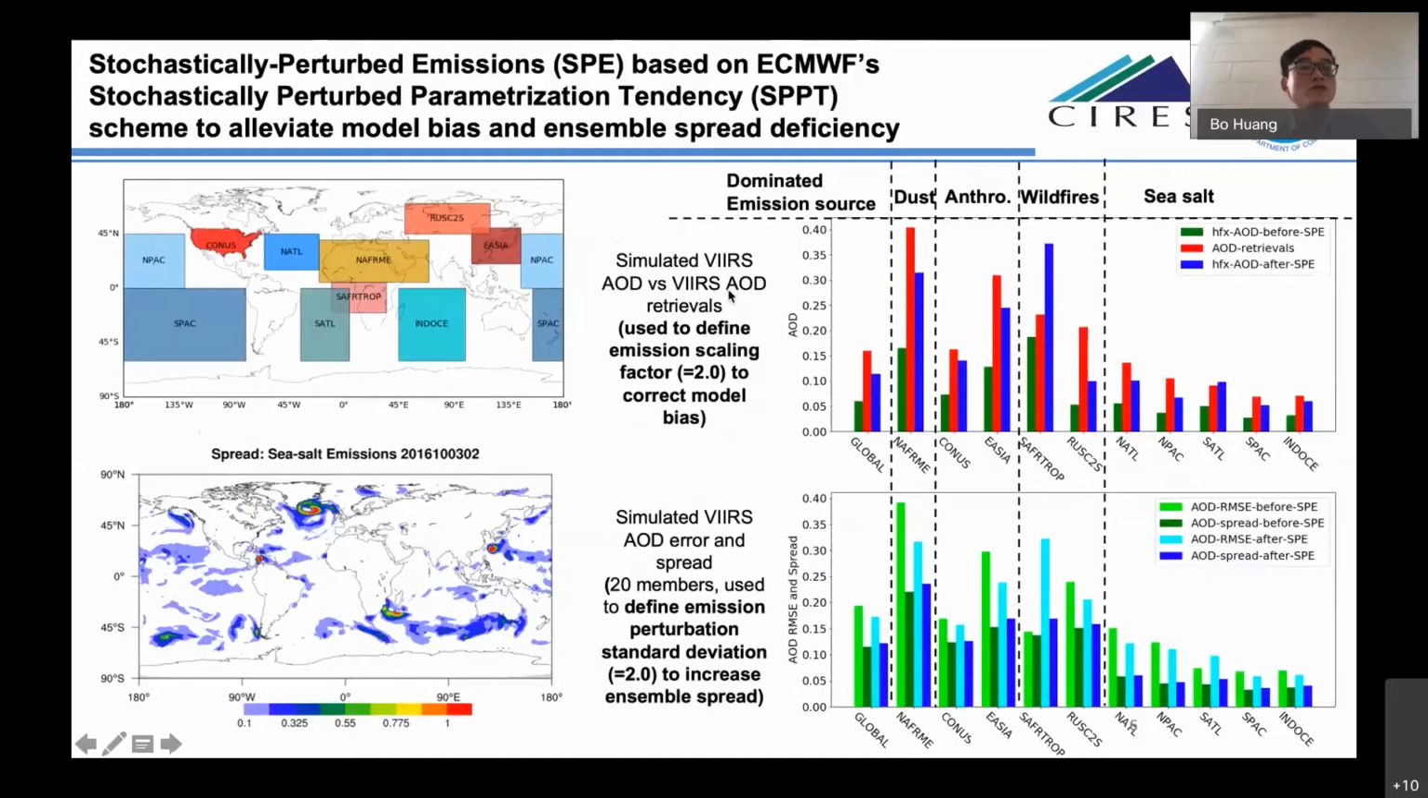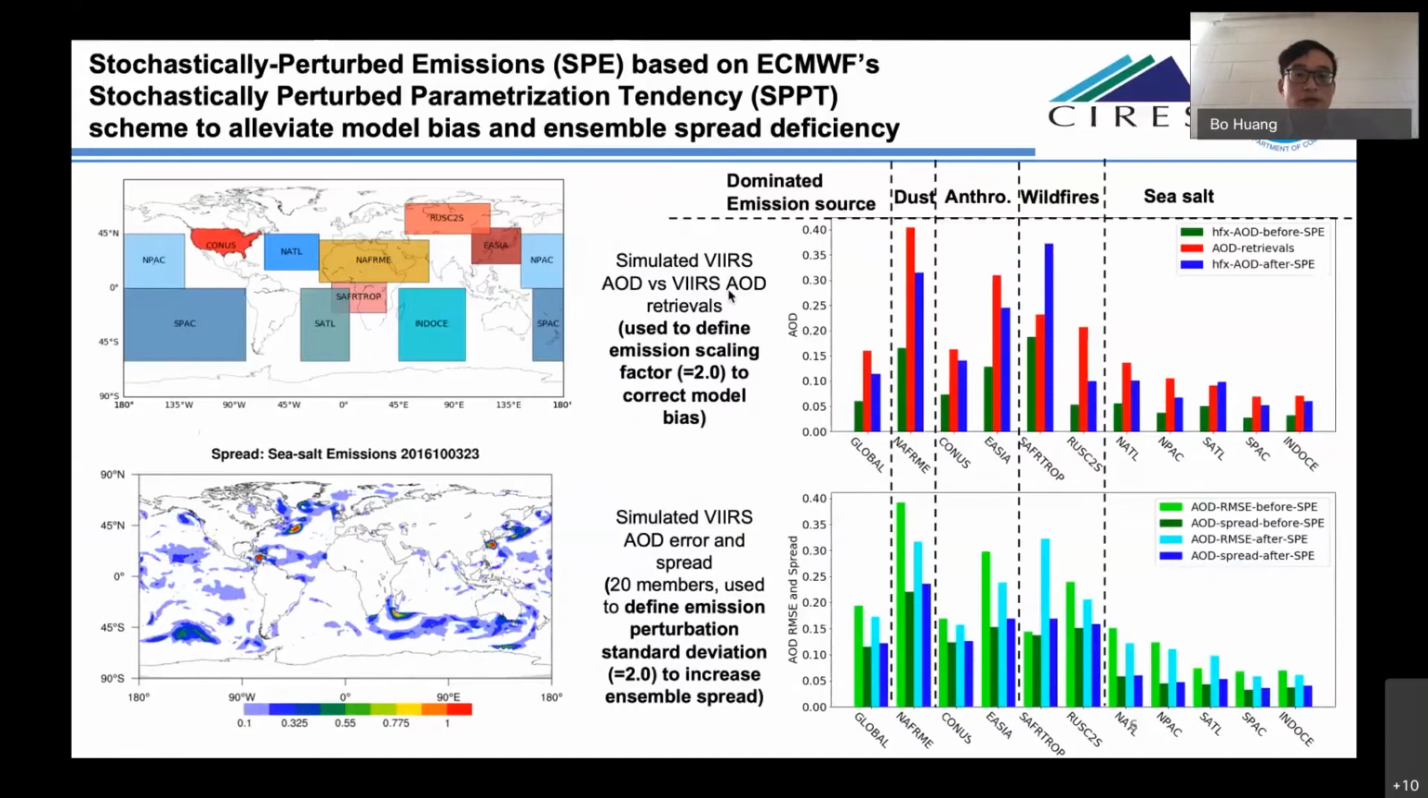We also developed stochastic perturbed emissions based on ECMWF's stochastic perturbed parameterization tendency scheme. Here, I especially want to thank one of the co-authors, Trahan, who implemented this method in the GEFS model. The SPE method actually serves two purposes. The first one is to correct model bias by scaling the emissions. The reason we're doing this is that the variational bias correction in JEDI is not ready, so we just use this as a temporary solution to correct the model bias.